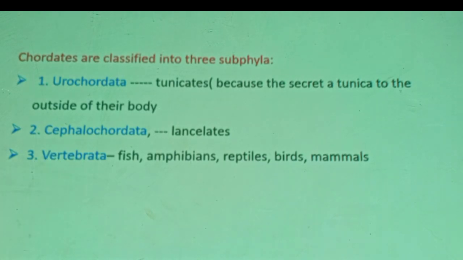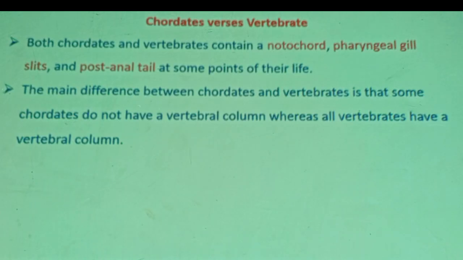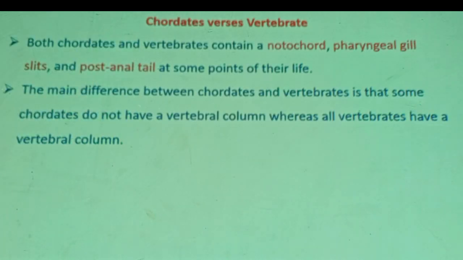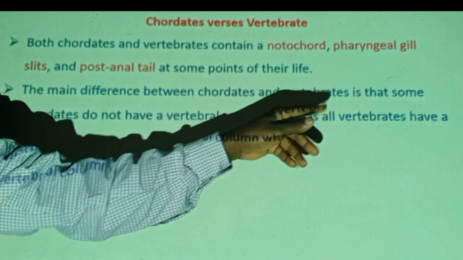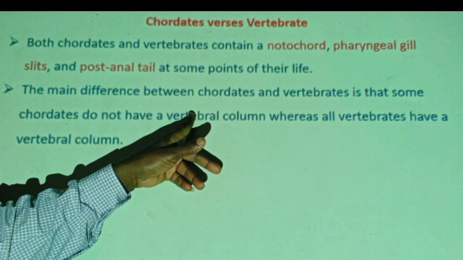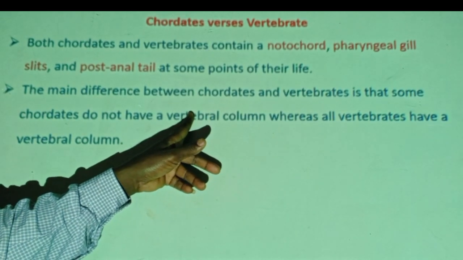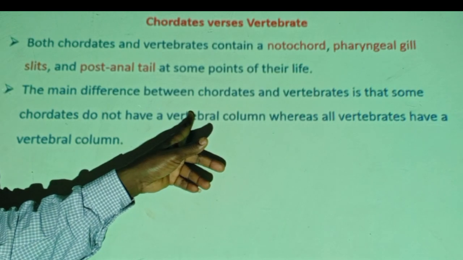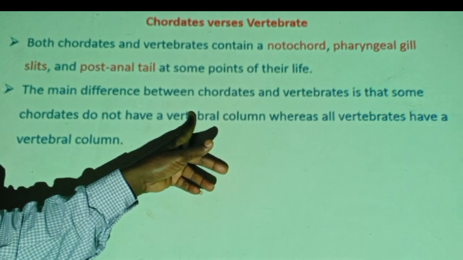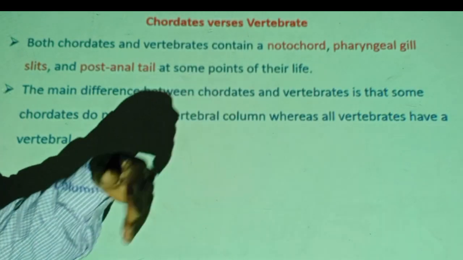Therefore, when we go to chordate versus vertebrate, I have already explained to you. Chordata means notochord, pharyngeal gills, postanal tail. All chordates have these three features. The main difference between chordates and vertebrates is that some chordates do not have a vertebral column, the vertebrae or the bones that make it. Which chordates do not have a vertebral column? Urochordata and cephalochordata.